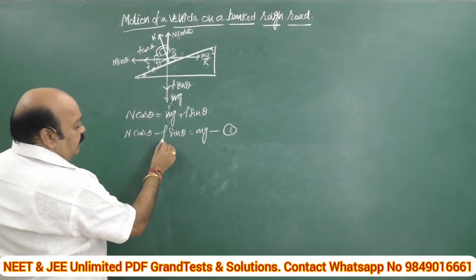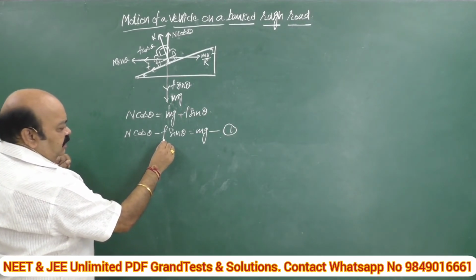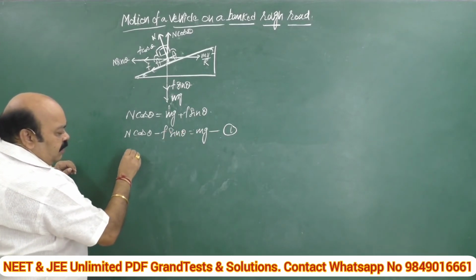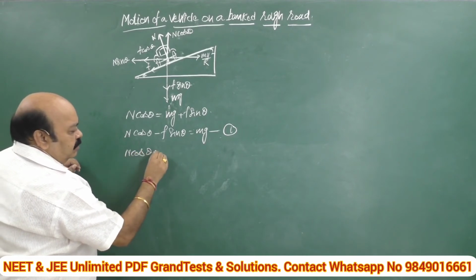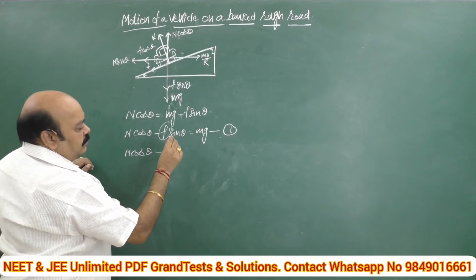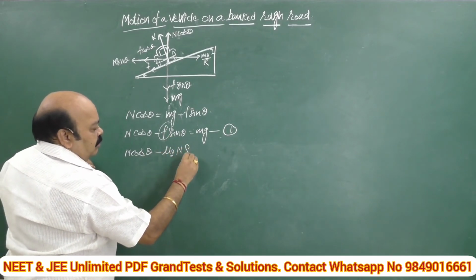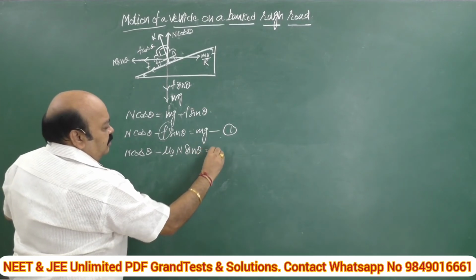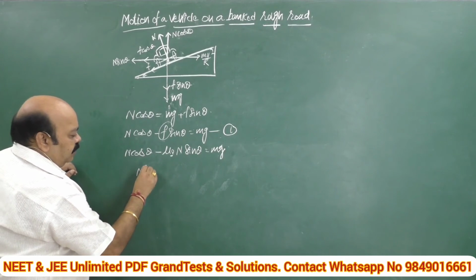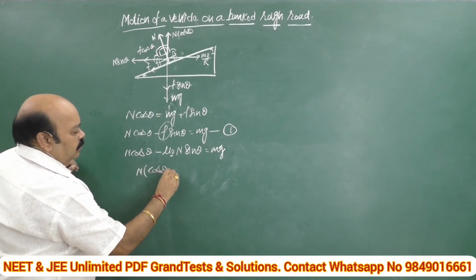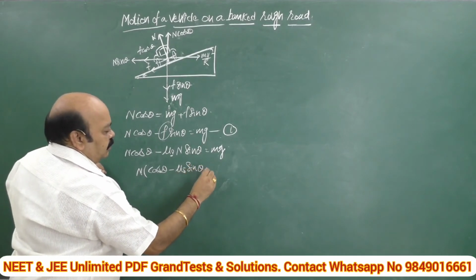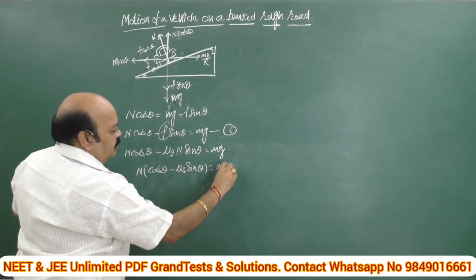Of course, we have a clear idea what this f is. f is proportional to the normal reaction, f is equal to mu N. That is why, in the place of f, we write mu s into N, so N cos theta minus mu s N sin theta is equal to mg. From this, if you make N the subject, N times cos theta minus mu s sin theta is equal to mg.